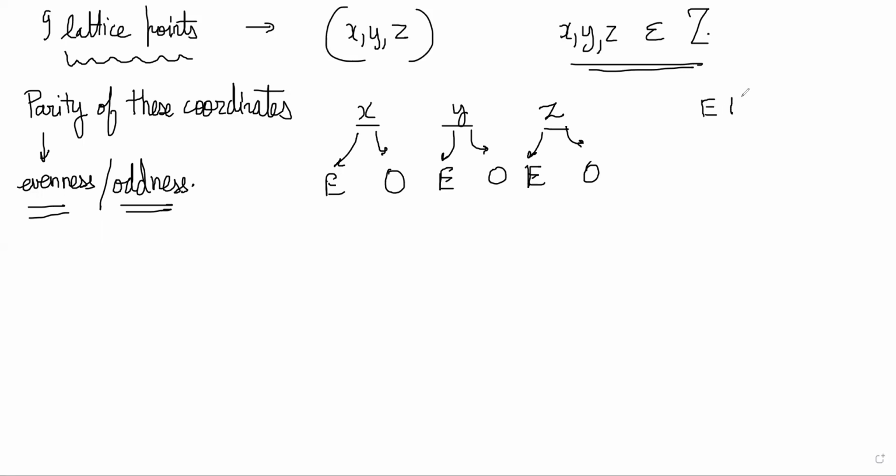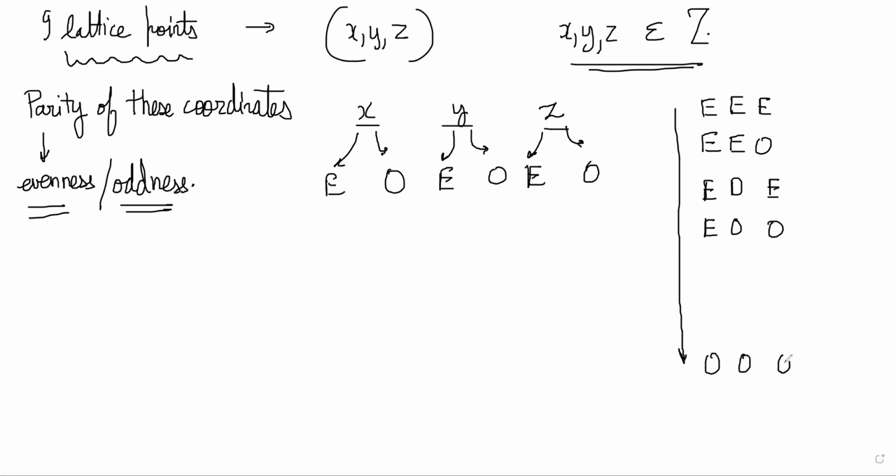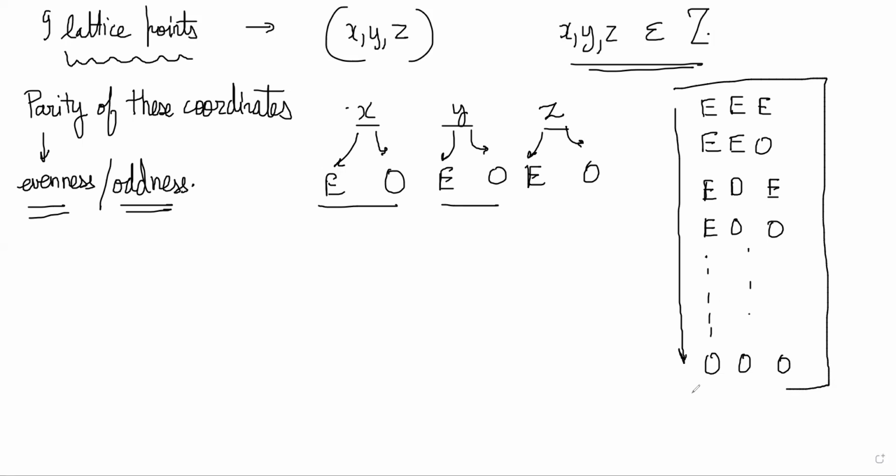Because you could have E, E, E, you could have E, E, O, you could have E, O, E, and E, O, O. Obviously I can list many of them. I can list 8 basically different parities, right? There are 8 different parities because there are 8 choices: 2 into 2 into 2. So 8 parity patterns are there and we have 9 lattice points, right?